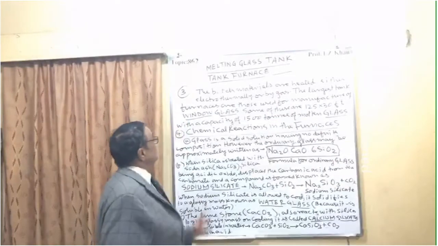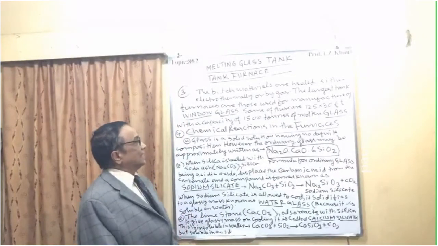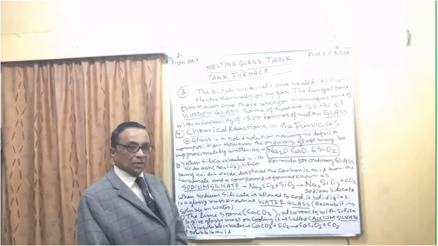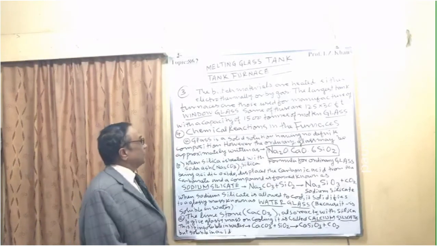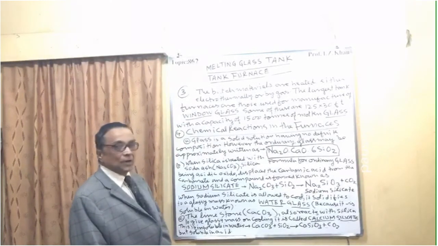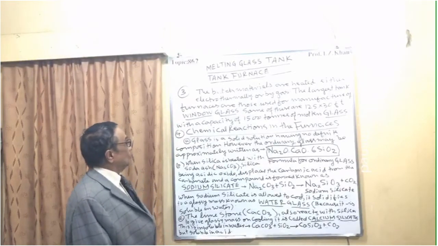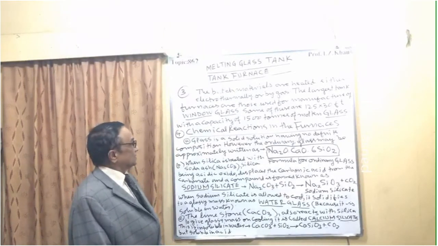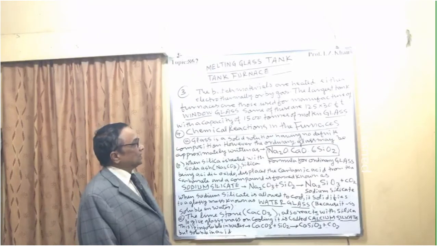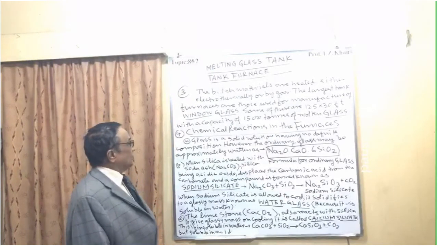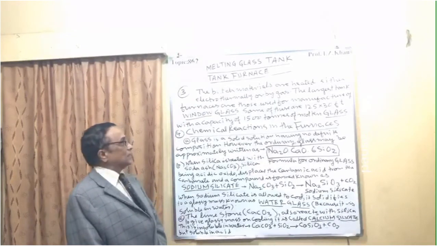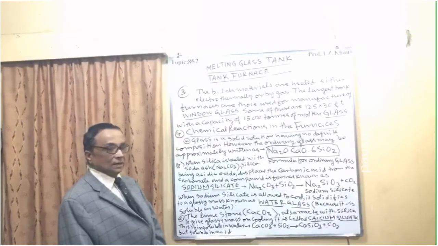And number 3, the base materials are heated either electrothermally or by gas. The largest tank furnaces are those used for manufacture of window glass. Some of these are 125 by 30 feet with a capacity of 1,500 tons of molten glass.